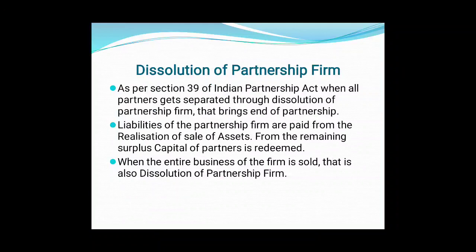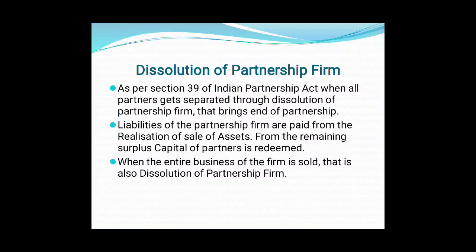So dissolution of partnership firm basically means, as per section 39 of the Partnership Act, when all partners get separated, that brings the end of partnership. What happens there? Liabilities of the partnership firm are paid off from the realization of sale of assets, and from the remaining surplus, the capital of partners is redeemed. What does that mean?